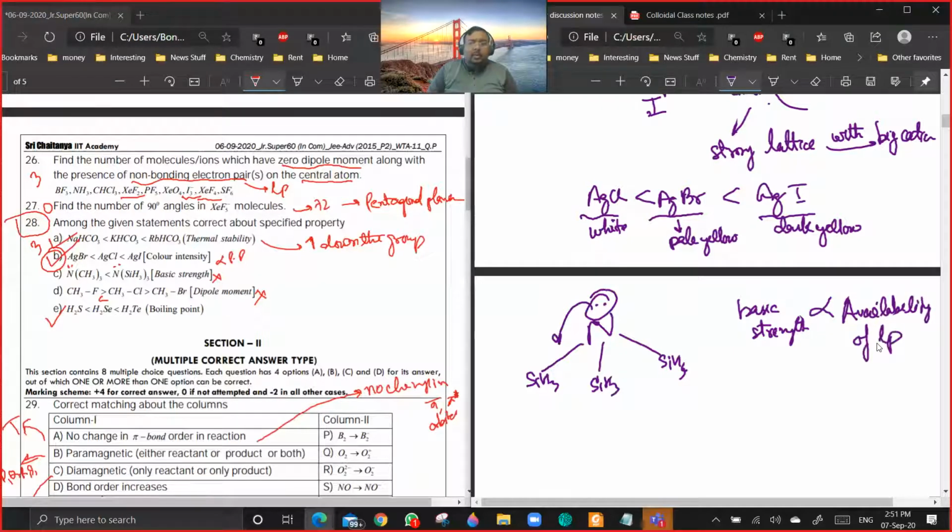It will depend on the situation, no? In this case, the lone pair is getting delocalized. In most cases, the lone pair will get delocalized only due to back bonding. So if the lone pair is getting delocalized, then the basicity will be decreasing. And due to back bonding, the vacant orbital is getting the lone pair, so the Lewis acidity will decrease in this case. Are you getting a point?